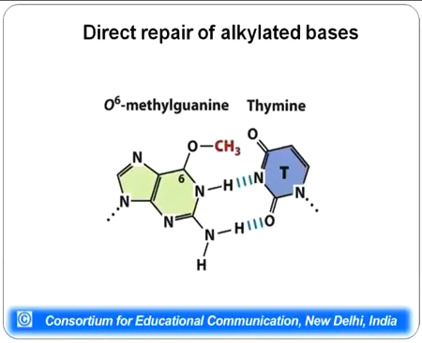Another type of repair mechanism which comes under direct reversal mechanism is removal of alkyl groups from the bases. Alkylation is a major process which occurs in the cells of organisms, in the DNA of the organism, and it occurs in all the bases. In this particular example, we see addition of a methyl group to the guanine at oxygen 6. This methyl guanine, instead of pairing with cytosine, pairs with thymine. Now whenever this type of change occurs, it will lead to mutation, change of information. So the cells have developed mechanisms for removing these alkyl groups.